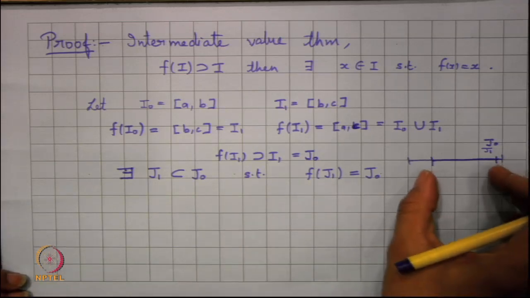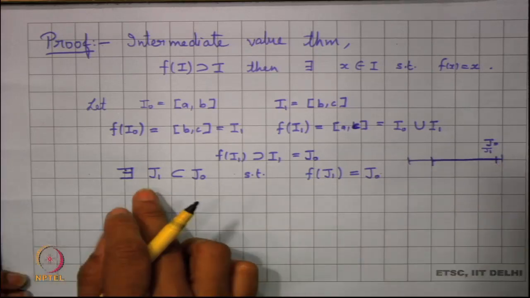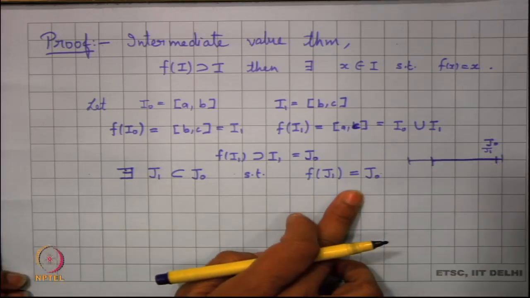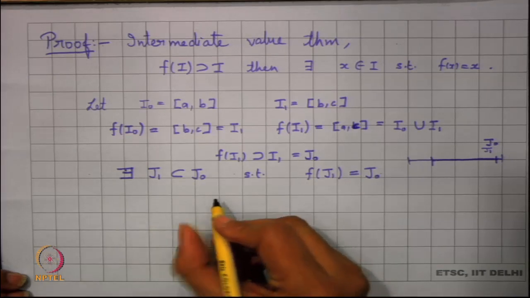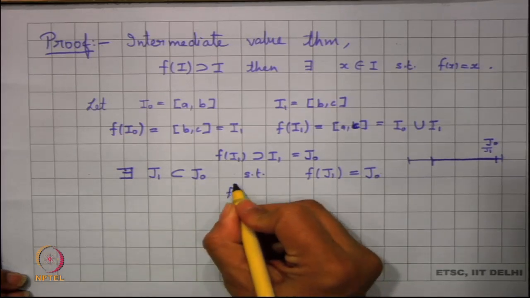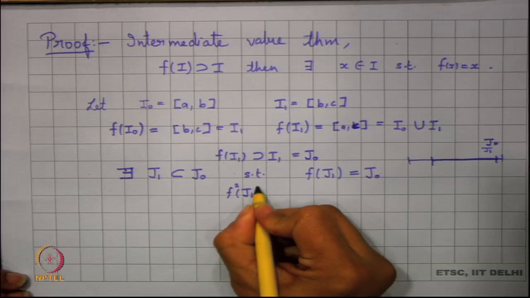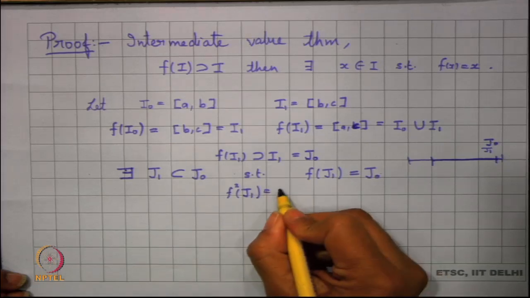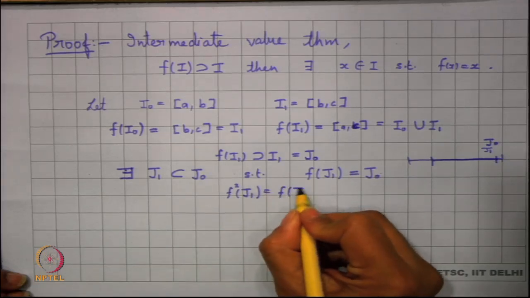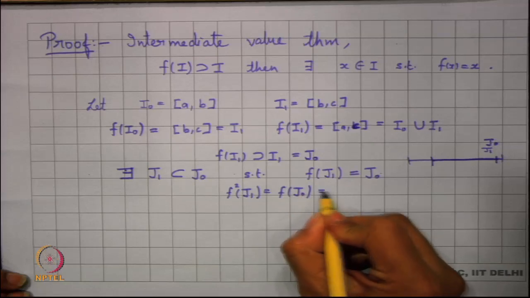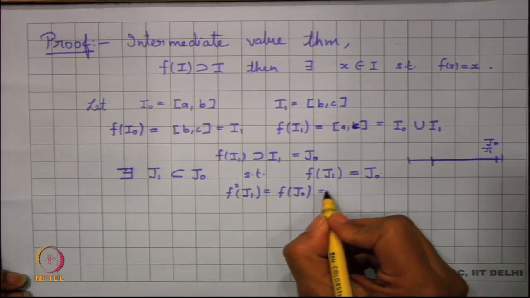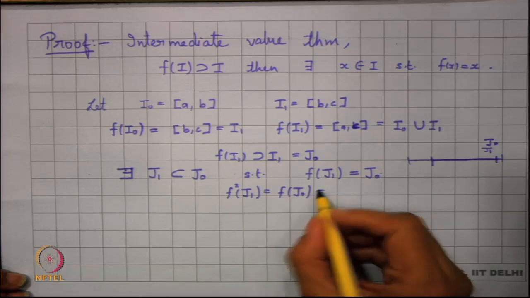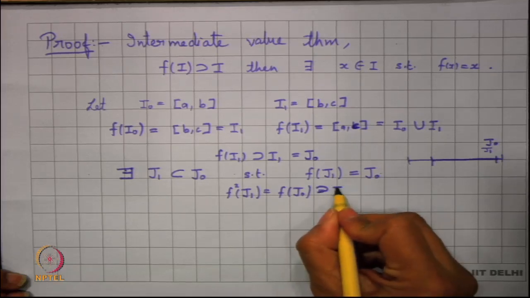Now, think of what happens to f of J1. So, f of J1 is J naught. So, what happens to f square of J1? This is again f of J naught, which will again be containing J naught.